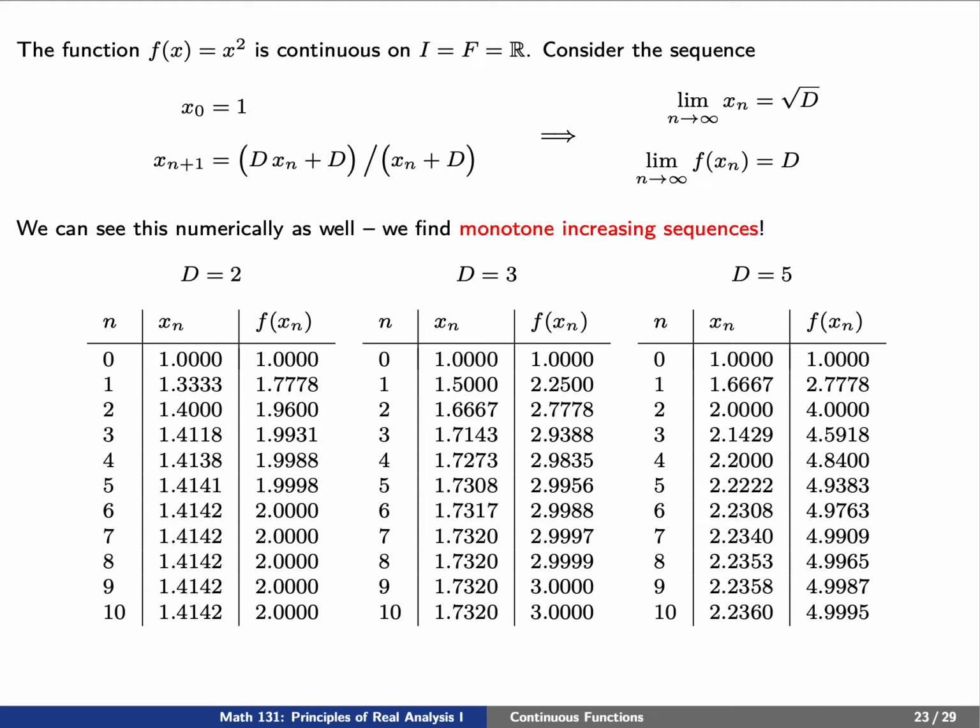We know that these are all monotone increasing sequences because of the way that we've defined our x sub n's. We saw in the past that the x sub n's should be an increasing sequence, and because of how the function f of x equals x squared behaves, we see that f of x sub n should also be a monotone increasing sequence.